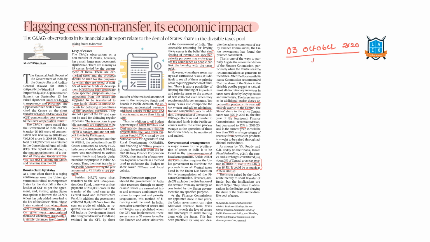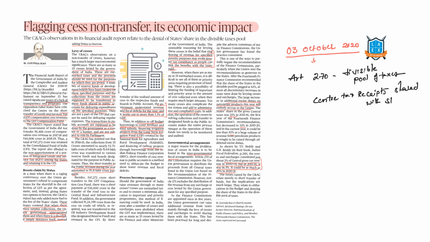Let us see this. You know Article 270 and 271. What is Article 270? Whatever the tax receipts of the central government, they need to be shared between the center and the states. We call that the divisible pool of taxes. On what basis it has to be shared with the states? It is recommended by the Finance Commission, which will be appointed by the President once in 5 years.